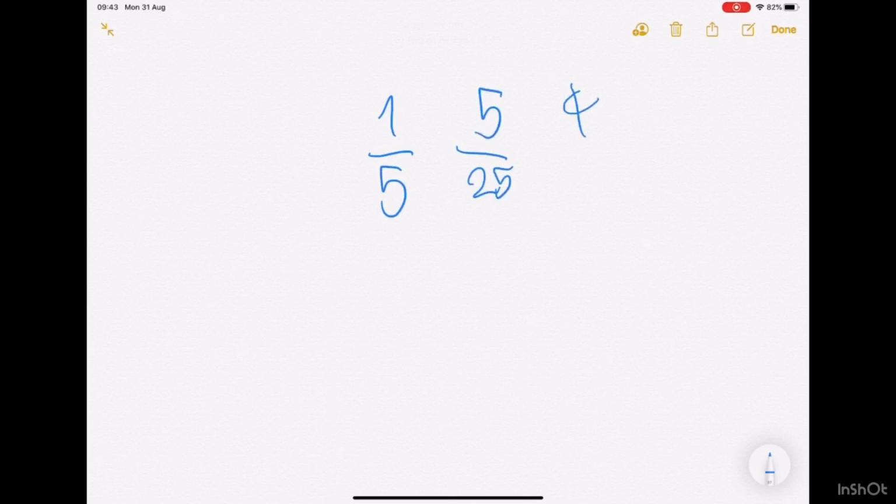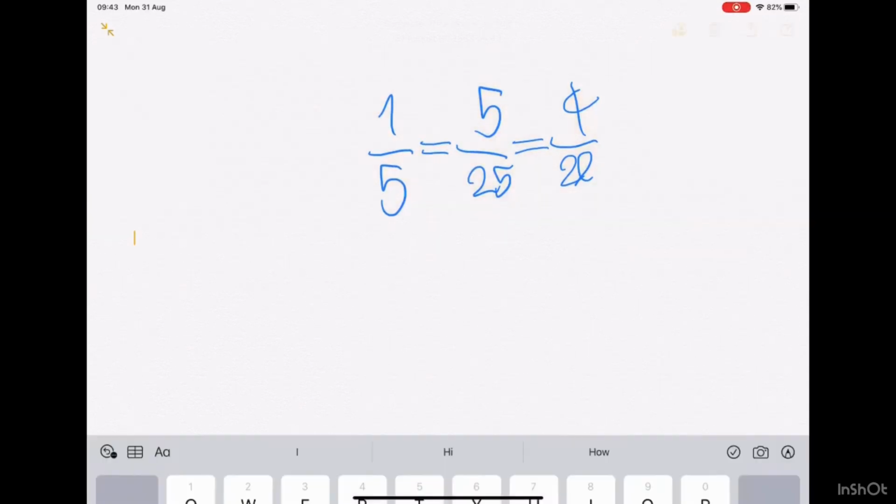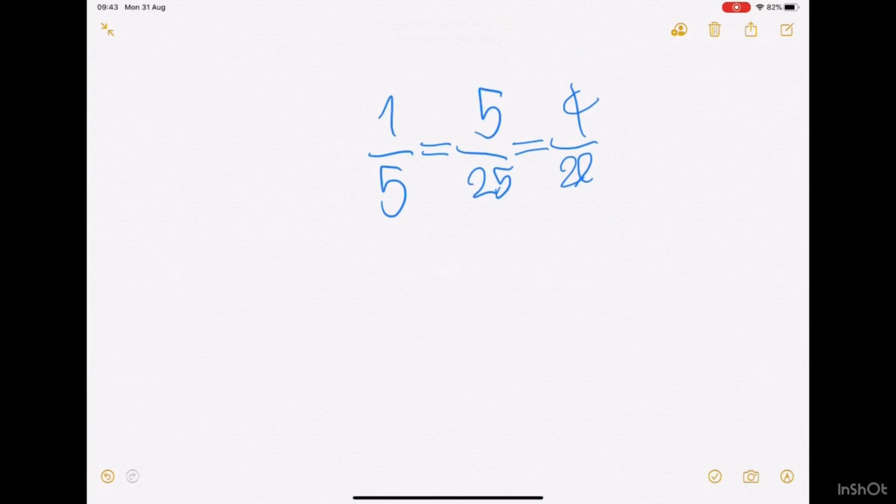It's 1 of 5, 4 of 20. So as you can see, if we ask, is this equal or not? It's equal because of something called simplifying. If you multiply both or divide both, it will always equal the same number.